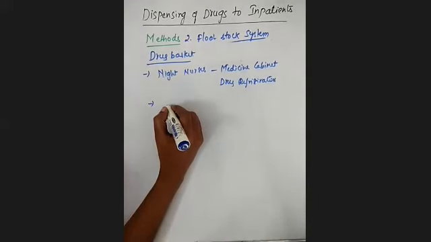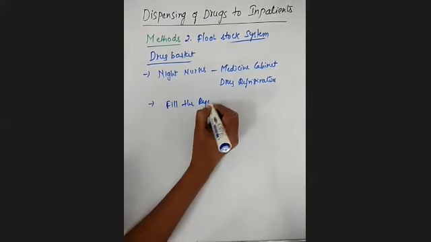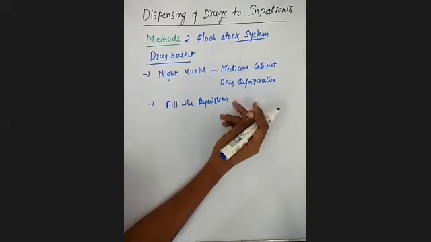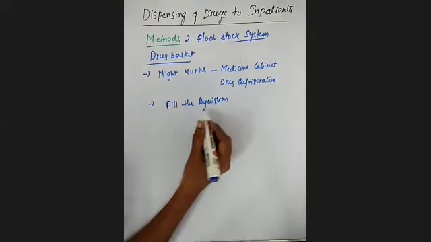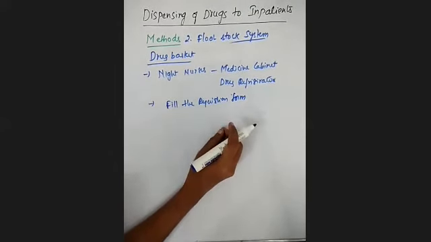The nurse immediately fills the requisition form. Immediately, the night nurse is going to fill one requisition form for the delivery of particular drugs at their floor stock supplies. Clear?